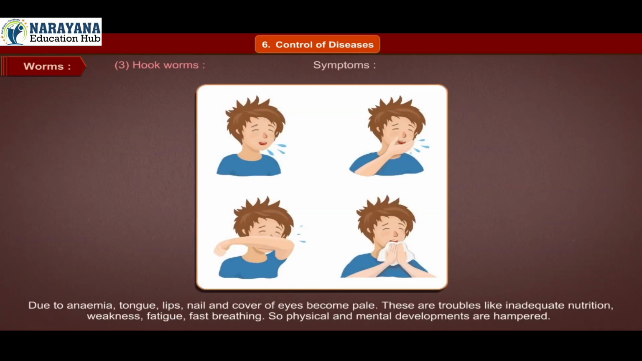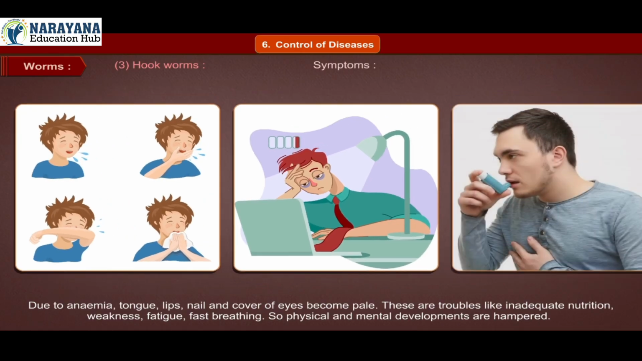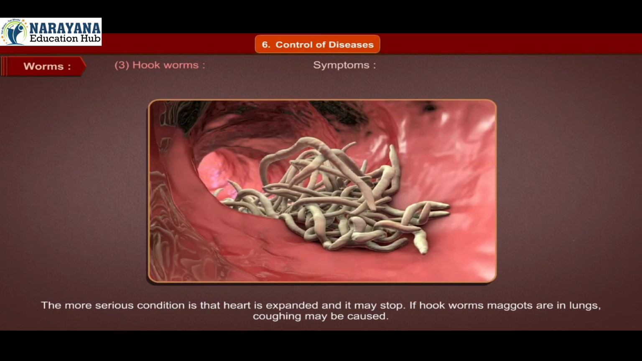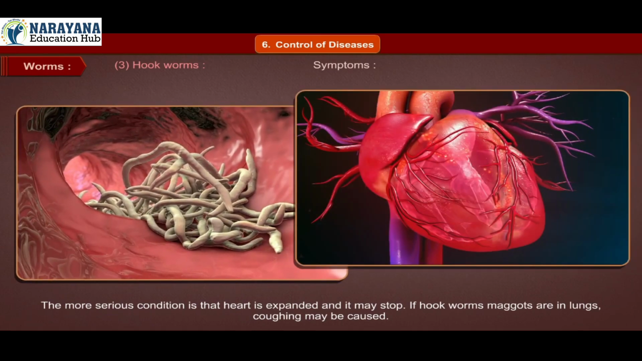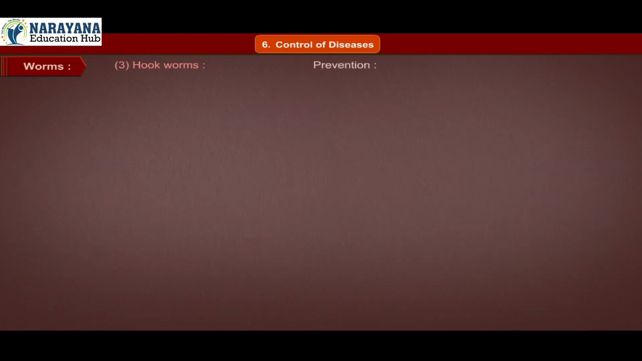Symptoms. Due to anemia, tongue, lips, nails and cover of eyes become pale. There are troubles like inadequate nutrition, weakness, fatigue, fast breathing. So physical and mental developments are hampered. The more serious condition is that the heart is expanded and it may stop. If hookworm maggots are in the lungs, coughing may be caused.